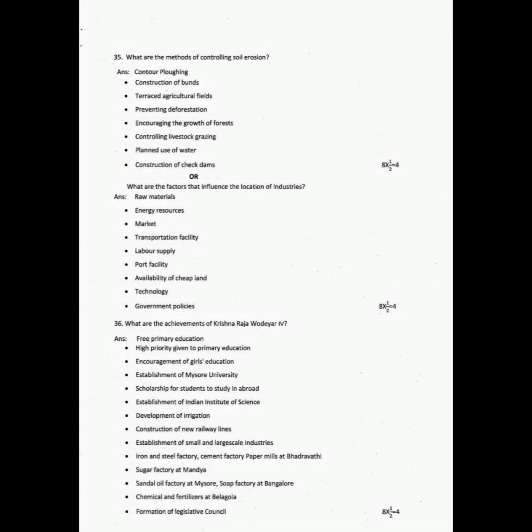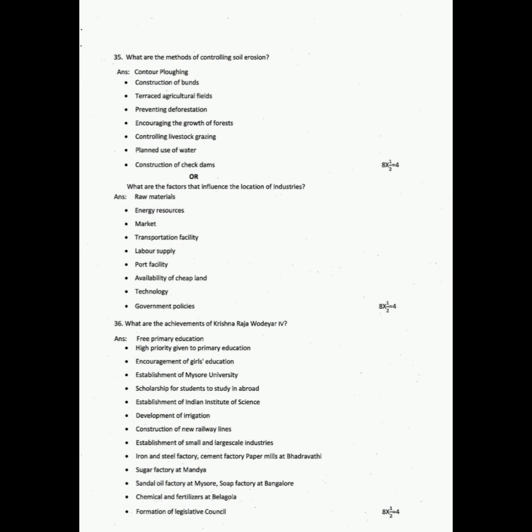Question 35. What are the methods of controlling soil erosion? Answer: contour plowing, construction of bunds, terraced agricultural fields, preventing deforestation, encouraging the growth of forests, controlling livestock grazing, planned use of water, construction of check dams. Or question: What are the factors that influence the location of industries? Answer: raw materials, energy resources, market, transportation facility, labor supply, port facility, availability of cheap land, technology, government policies.